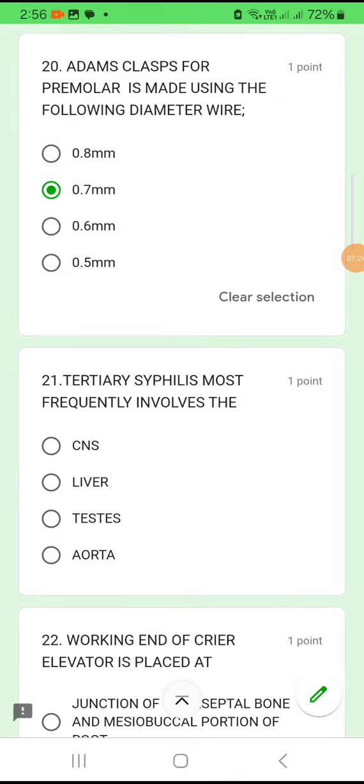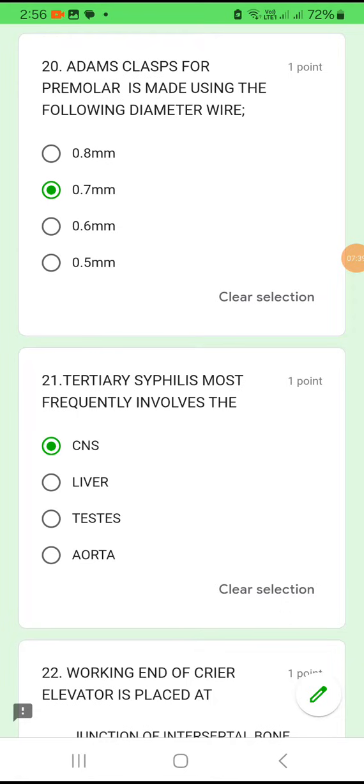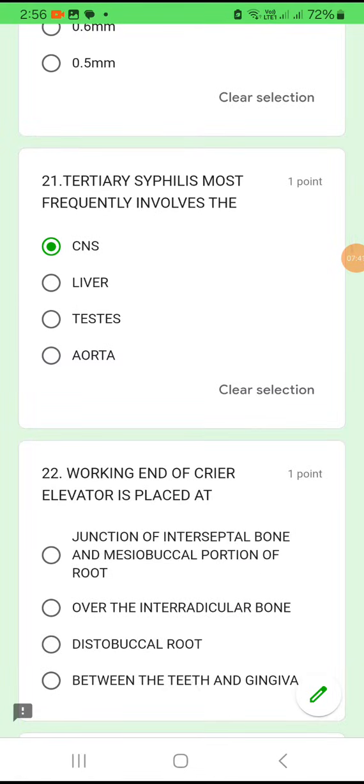Question number 21. Tertiary syphilis most frequently involves central nervous system, or liver, or testis, or aorta. Tertiary syphilis, one of the features is gumma. Okay, gumma. It is a very painful ulcer type. And tertiary syphilis is also involving the central nervous system. Option A.